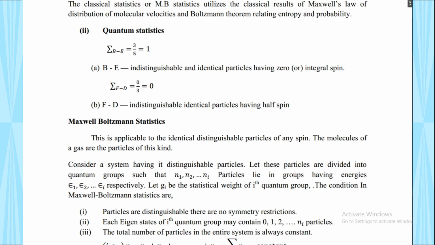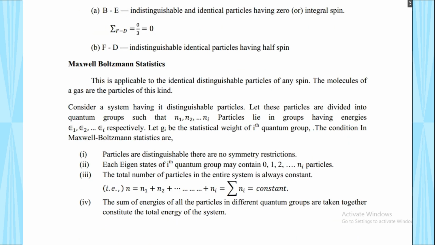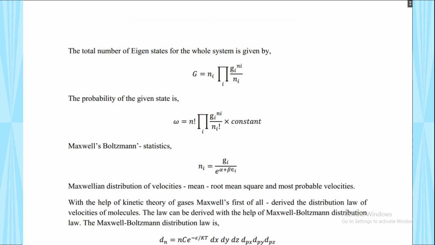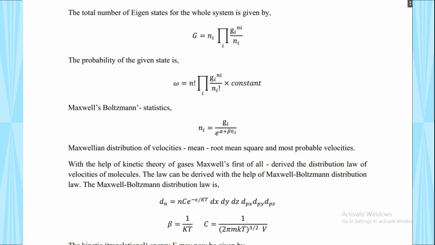What is meant by Maxwell-Boltzmann statistics? Maxwell-Boltzmann statistics deals with identical and distinguishable particles of any spin. The molecules of gases or particles of this kind follow MB statistics. These are the important points. We have to find the total number of eigenvalues, and in the same way find the probability of a given state. Then finally we get the Maxwell-Boltzmann statistics. This is the most important thing.